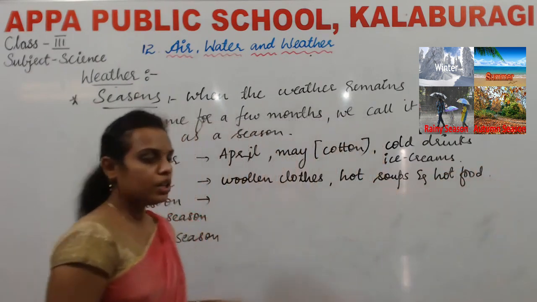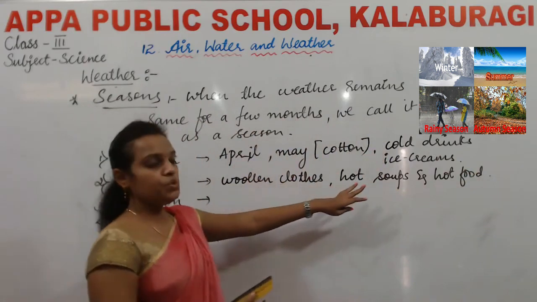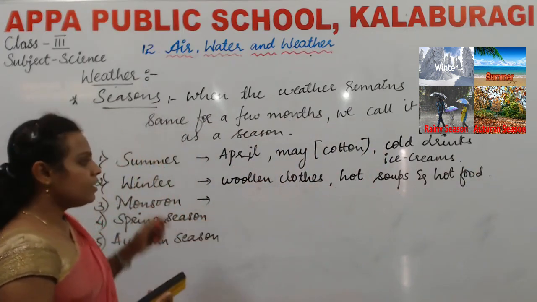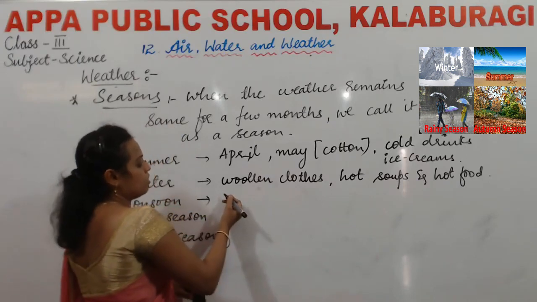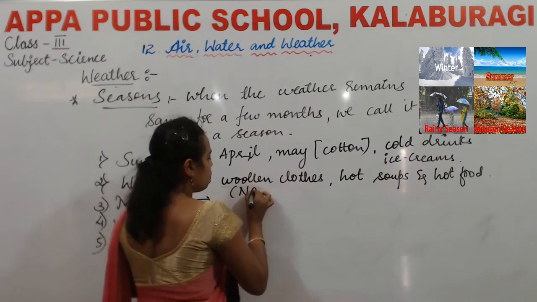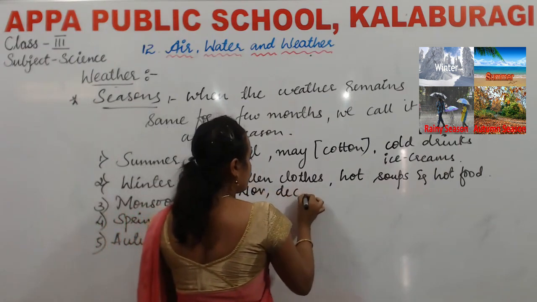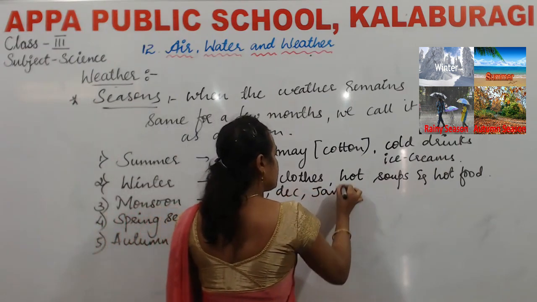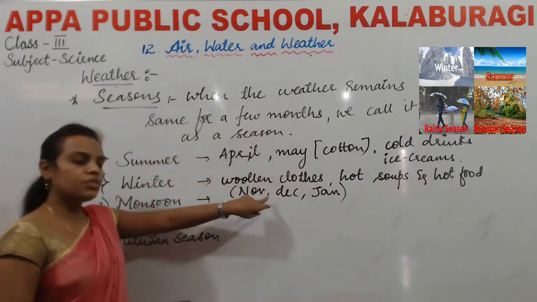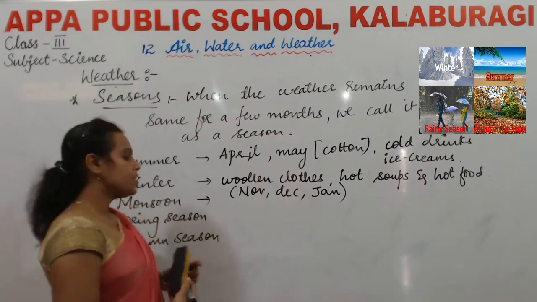Yes or no, children? In the winter season, we have hot food items. Winter season comes in the month of November, December, and January.